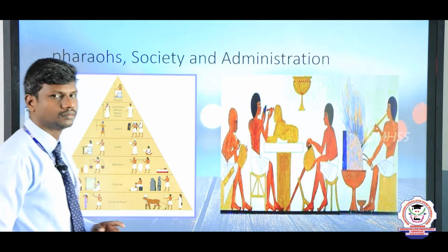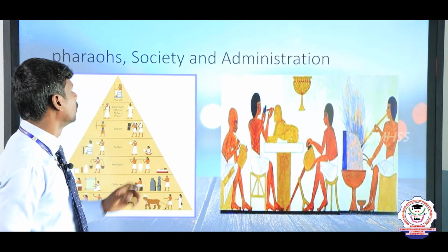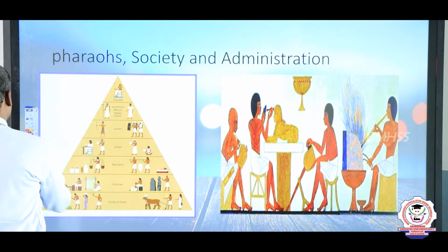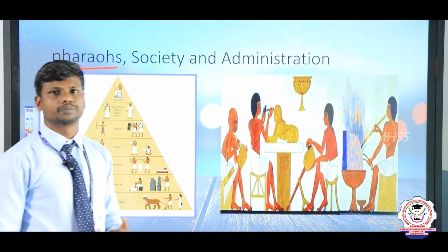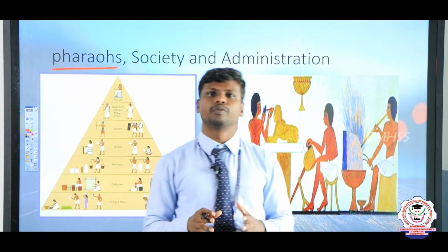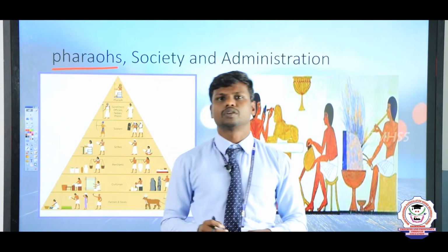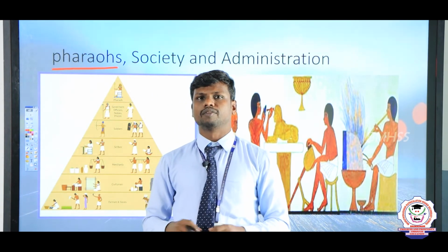And next one, the society and administration. But I forgot to read the word that is known as Pharaoh. Maybe it is new to you, and to me also. The Pharaoh is the name of one person, that is one power. Who is the person? The person is known as the ruler of the Egyptian civilization.